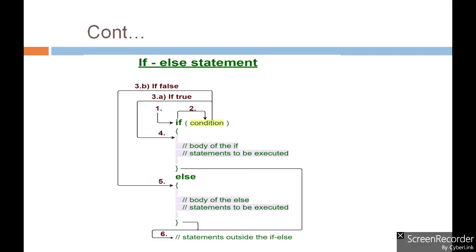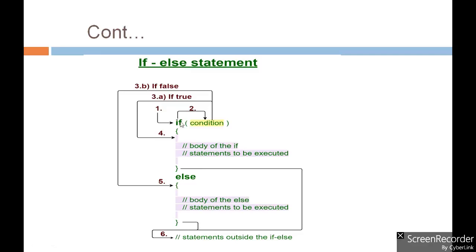So here is the diagram which shows the execution of the if else statement. First of all, whenever the compiler sees if, it will transfer its control to check the condition. If the condition is true, then it will go inside the if block and execute the statements written inside that if block.